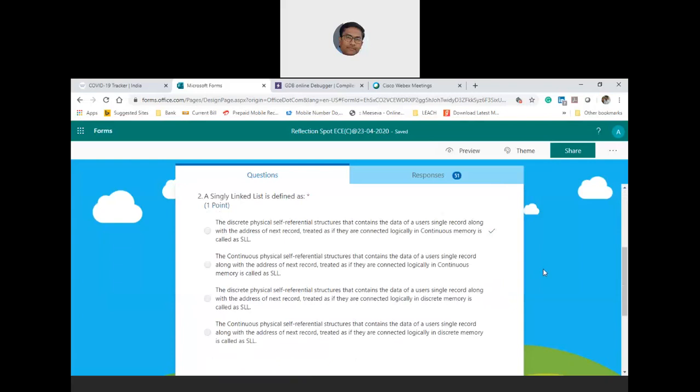Okay, so what is the correct answer? Linked list is a discrete physical self-referential structure, containing the data of a user's single record along with the address of the next record, treated as if they are connected logically in continuous memory. This is the definition of singly linked list.